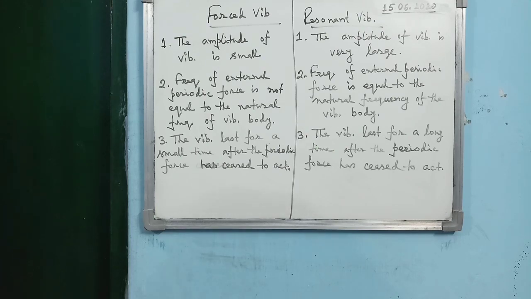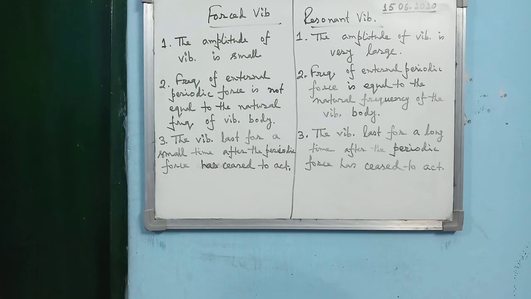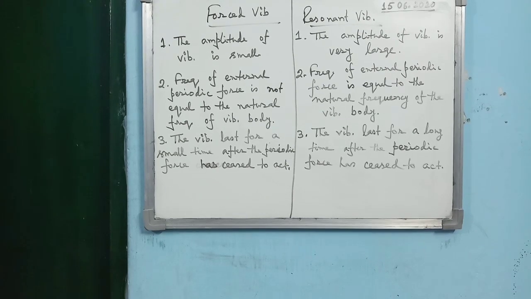Third, the vibration lasts for a small time after the periodic force has ceased to act, and for resonant vibration, the vibration lasts for a long time after the periodic force has ceased to act.